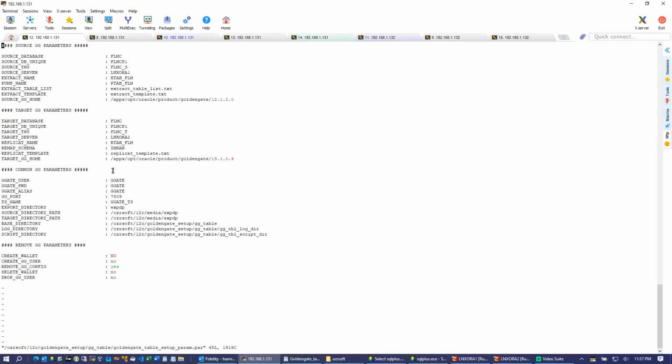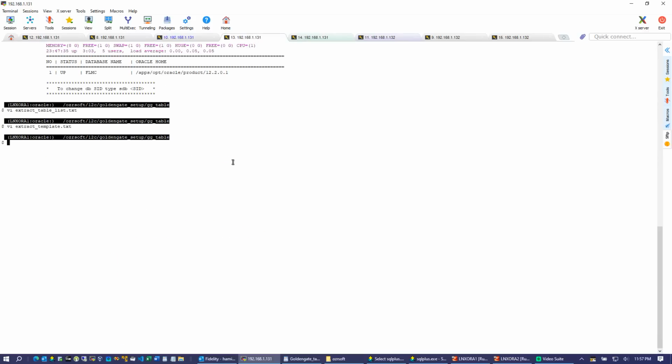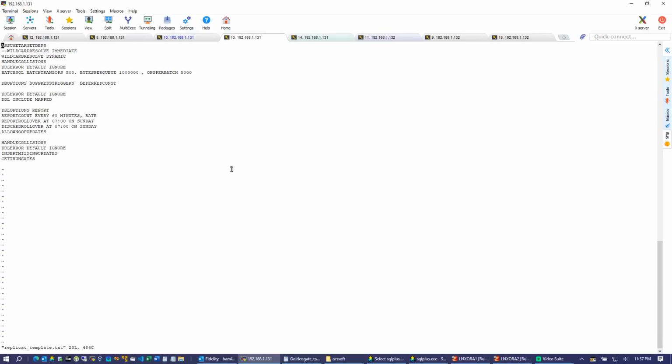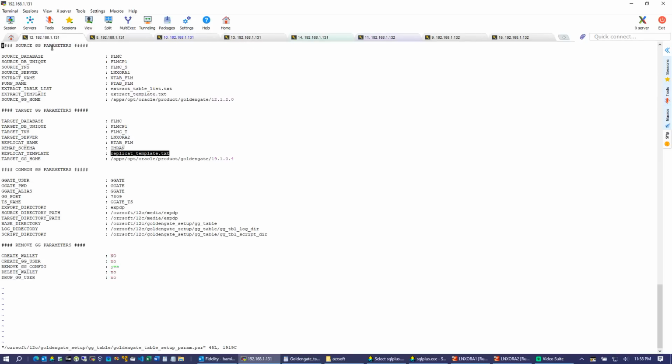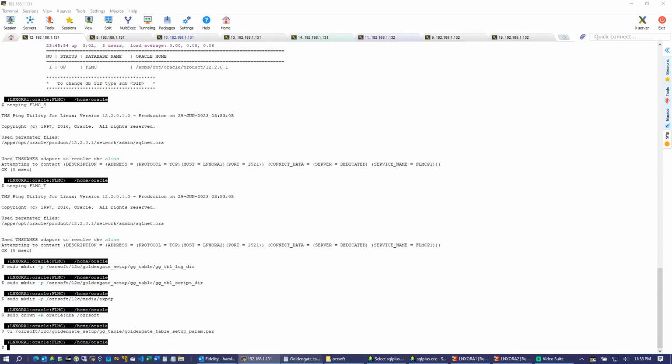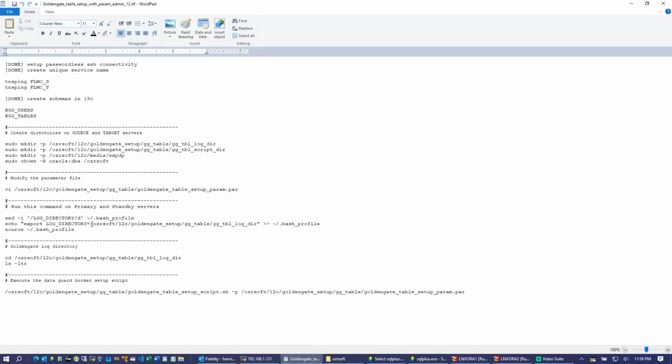And the replicat template is similar to the extract template. It contains all the static parameters which we will load when we run the script. And this is the 19C Goldengate home. And these are the common parameters. We will be using these parameters when we run the script. And here what we need to do is just add the script log directory in the bash profile. So when we run the script, all the logs will be generated to this location. Let me just run this.